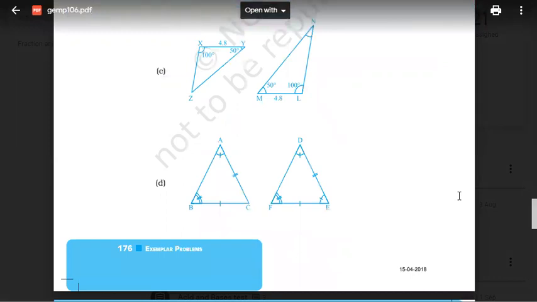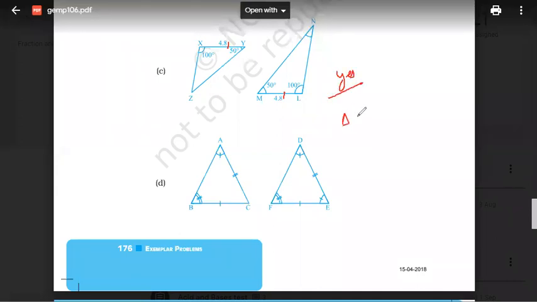Question number C. Tell me. 100, 100. 50, 50. And this is 4.8, this is 4.8. Congruent, yes or no? Yes? Very good. Congruent.